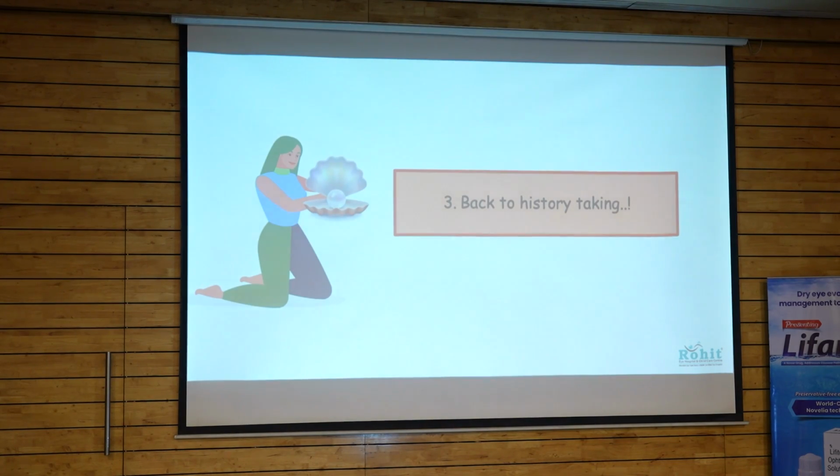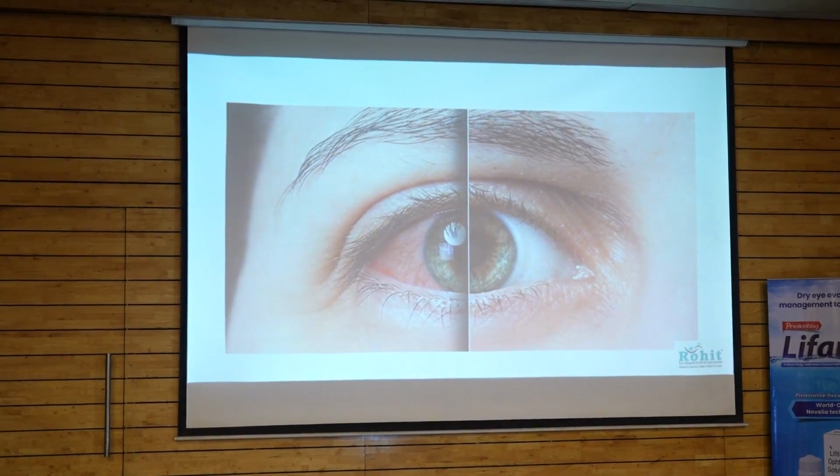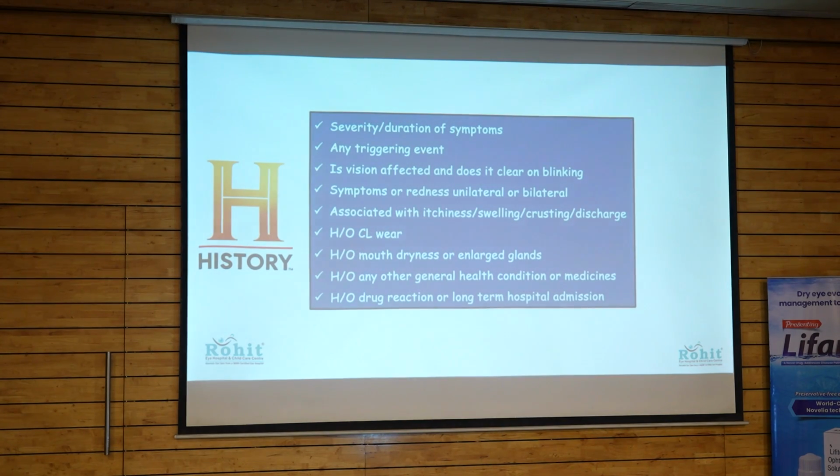So it all begins with proper history taking. First, we need to ask the patient about his chief complaints and see whether they are related to dry eye or not, like irritation, dryness, burning, redness, etc. We need to ask the severity and duration of symptoms. Any triggering event? Is the vision affected and does it clear on blinking? Are the symptoms unilateral or bilateral?